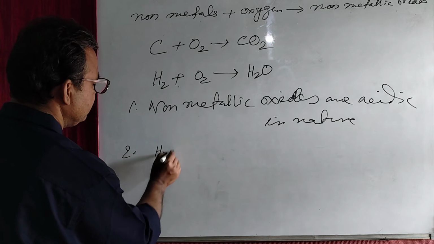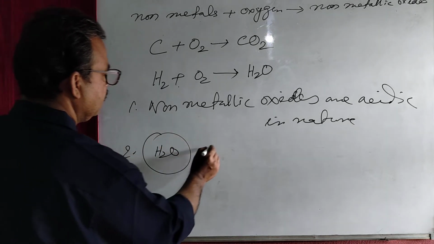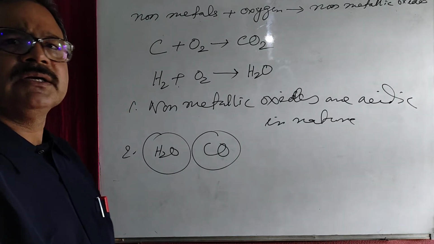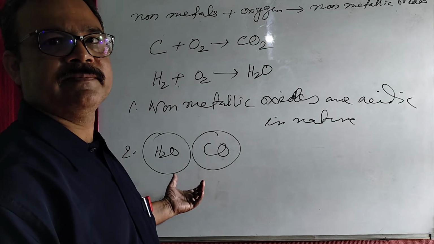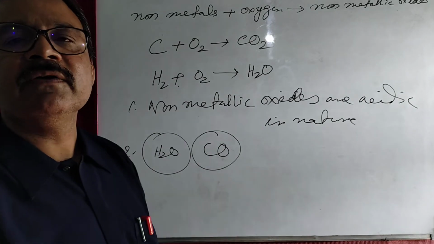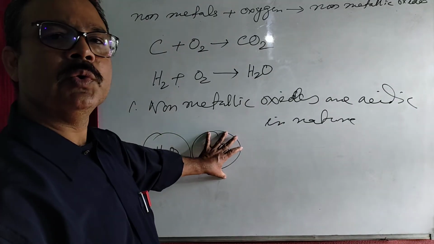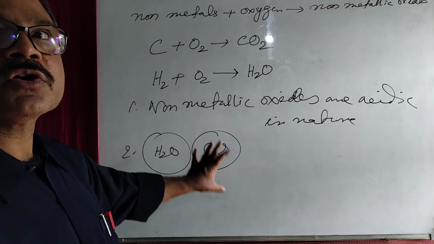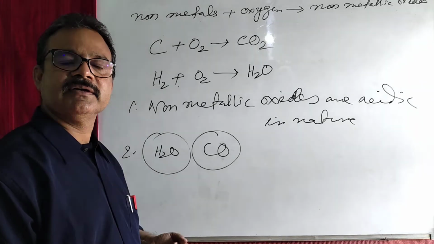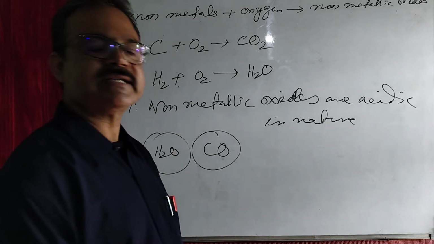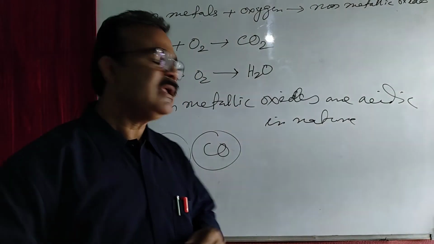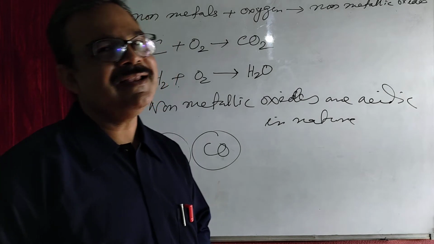Water, you know about water? Water, carbon monoxide, nitrogen oxide, these are neutral oxides. They do not show the behavior of acid or behavior of base. So they are known as neutral oxides. Okay, as for example water, the pH value of water is 7. If the pH value is lower than 7, then that particular substance is acidic in nature. If it is higher than 7, then that particular substance is basic in nature.